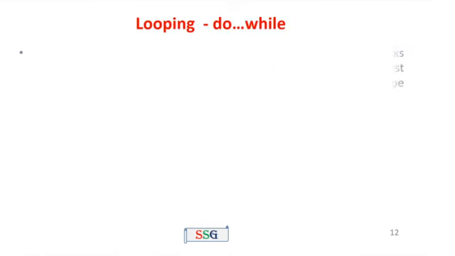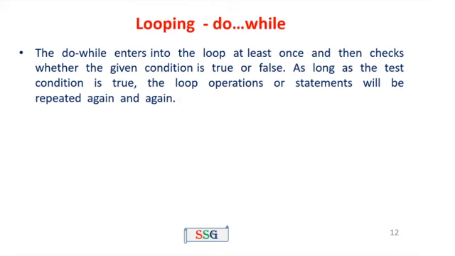The next one, do while. In do while, it enters into the loop at least once and then checks whether the given condition is true or false. That means a while loop initially checks the condition. If the condition is true, the loop will be executed. But in a do while, the loop will be executed once. After that the condition is checked. If the condition is true, again the loop will be executed until the condition is false.